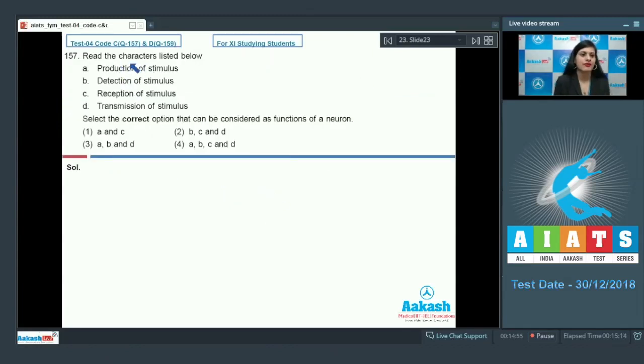Question number 157. Read the characters listed below, and the characters given are production of stimulus, detection of stimulus, reception of stimulus, and transmission of stimulus. Now select the correct option that can be considered as functions of a neuron. And we know that neurons, they do not produce stimulus.